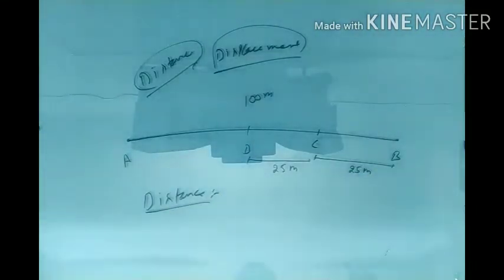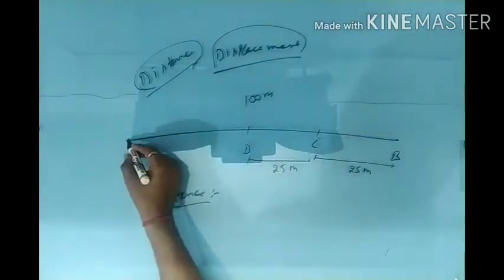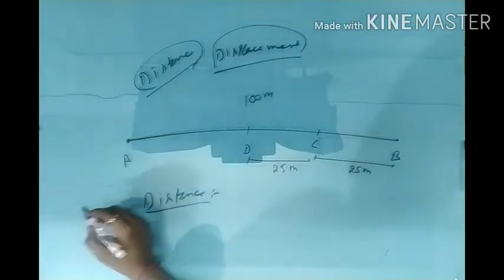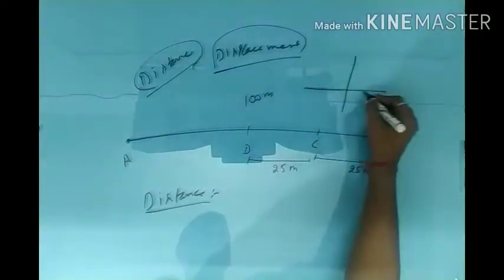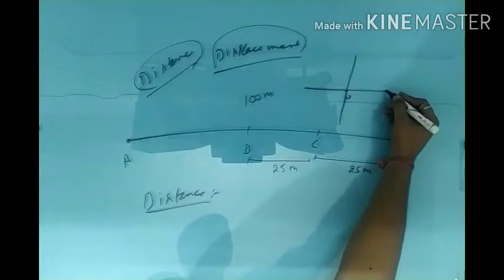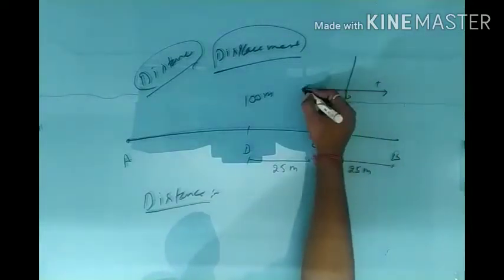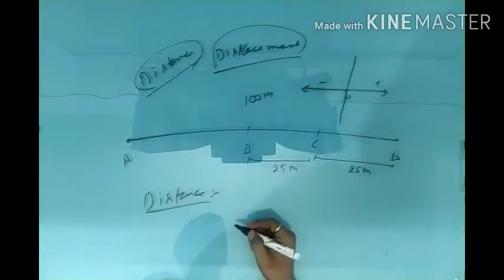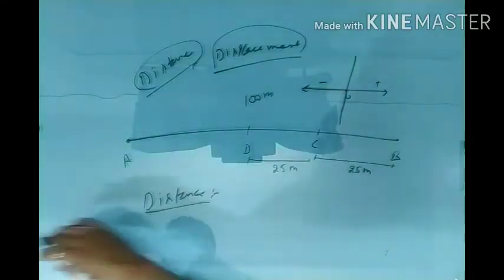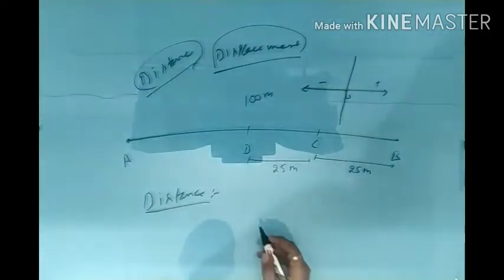Starting from A, suppose it is the origin point. When we draw a graph, this is the origin point. If we move towards the right side, it is always positive. If we move towards the left side, it is always negative. So in case of distance, suppose we have to calculate the total distance.